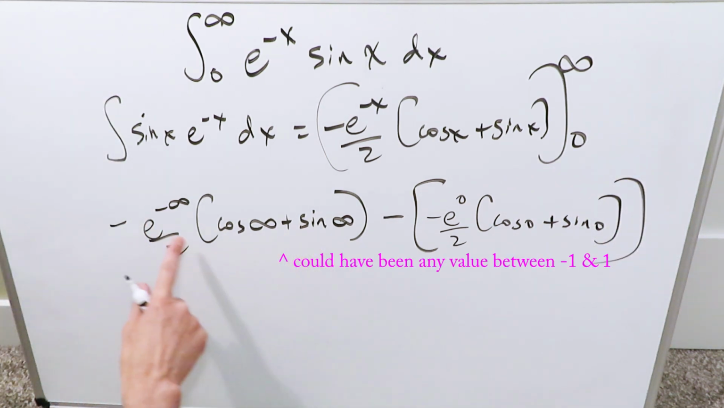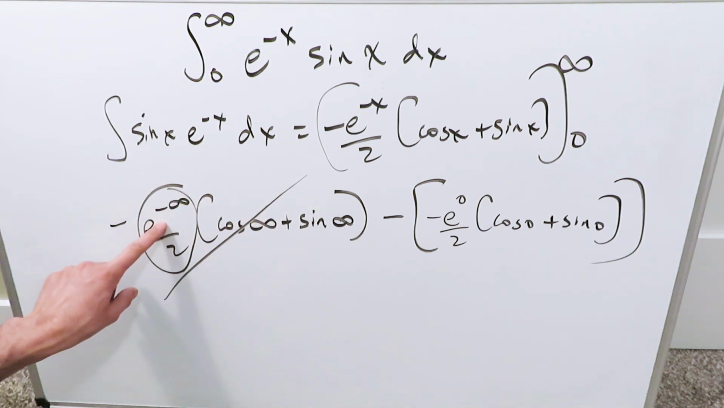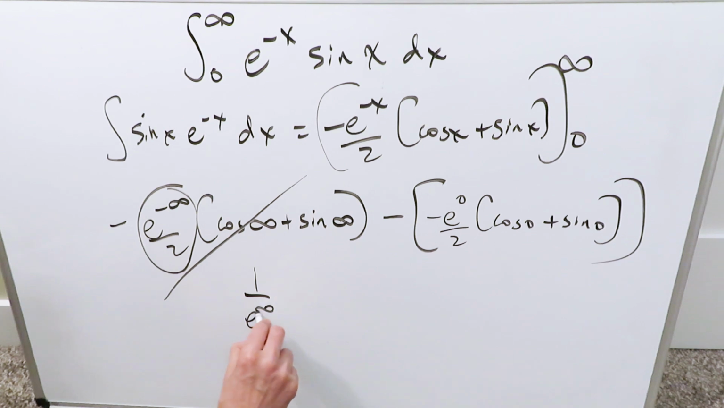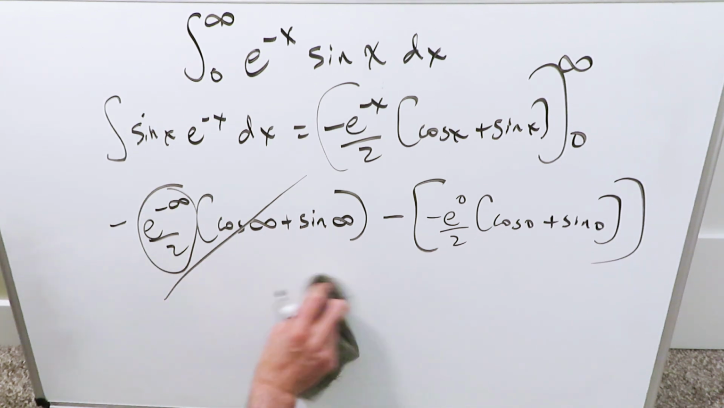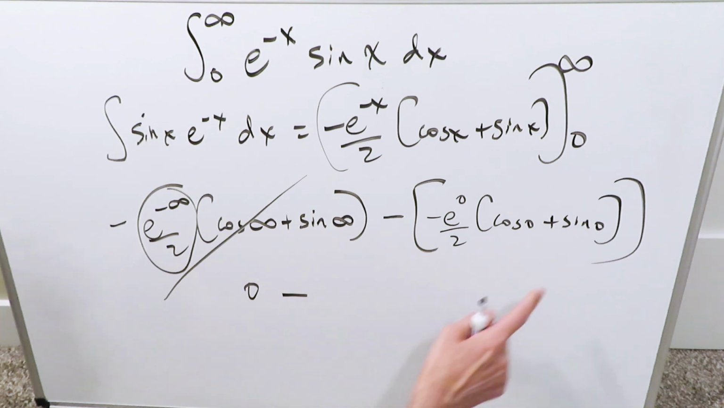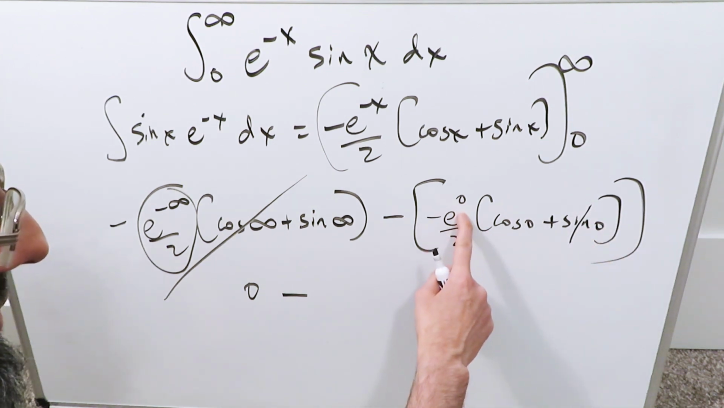Fortunately, you don't have to worry about this because e to the power of minus infinity is equal to 0. You have a 0 times all of this will 0 out. All of this zeroes out by effect of this. E to the minus infinity is 1 over e to the infinity, which is 0. 0 cancels it all out. I'm looking over here at a 0 minus. Sine of 0 is a 0, cosine of 0 is a 1. E to the 0 is always equal to 1.